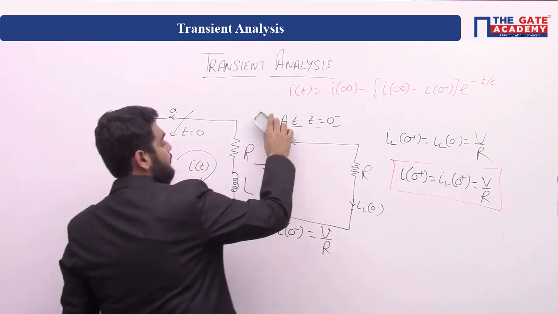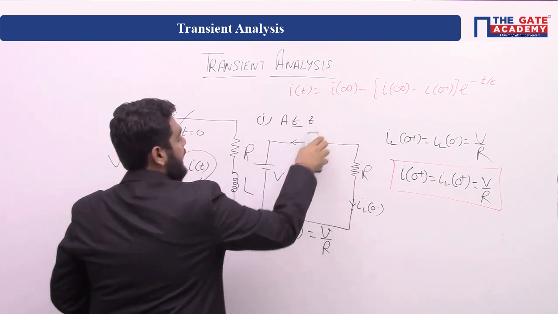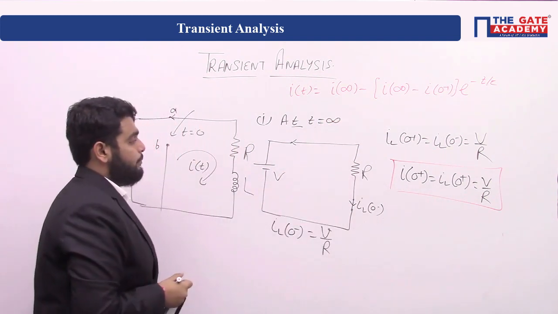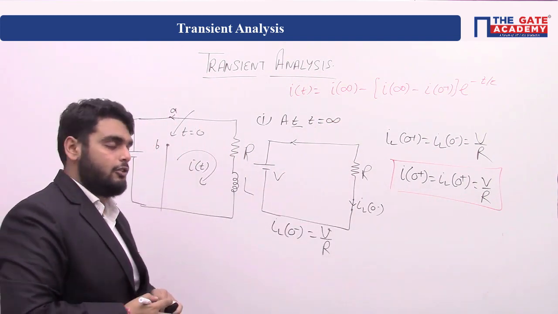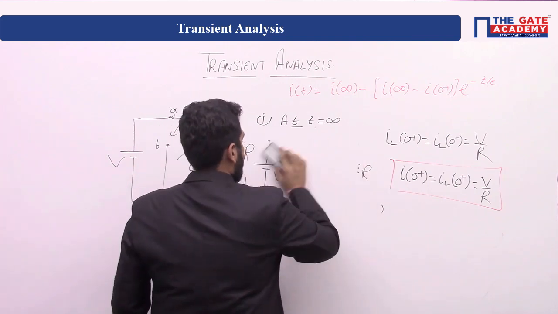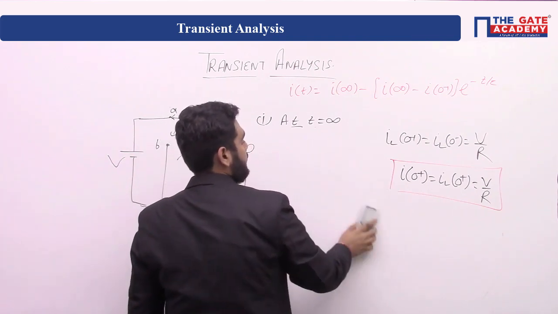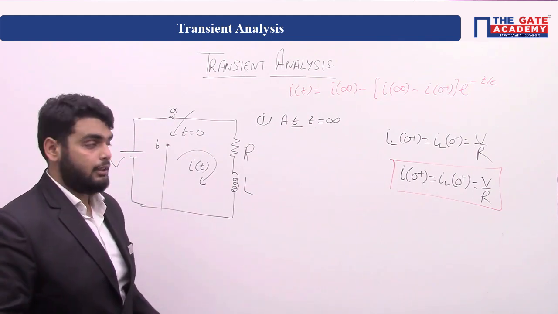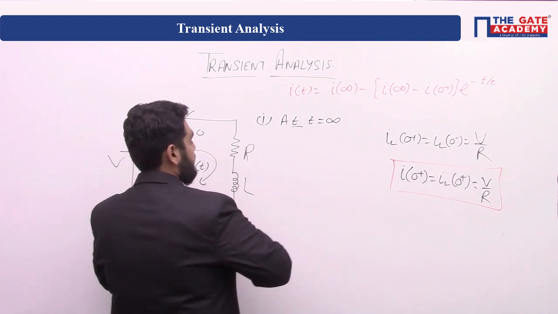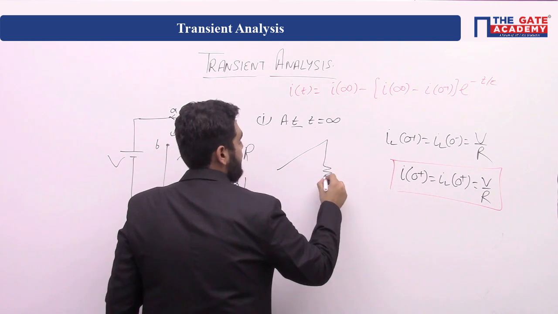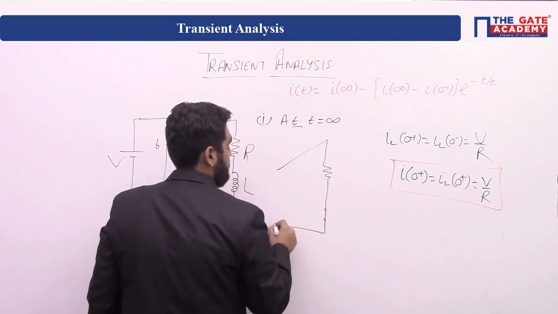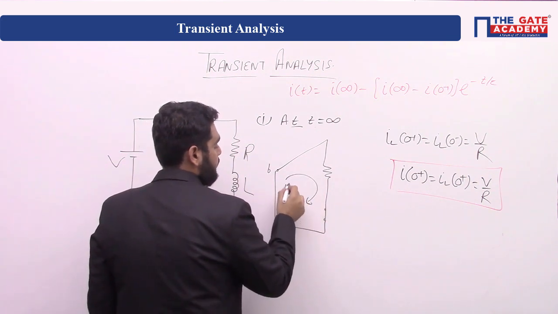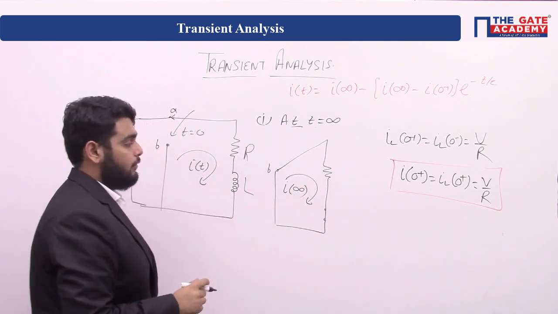So we will draw our diagram at t tends to infinity. Now tell me, at t tends to infinity, the inductor will change into a short circuit, right? And if the inductor is a short circuit and the switch is at B, the diagram will be like this, and we have to find the current at t tends to infinity.